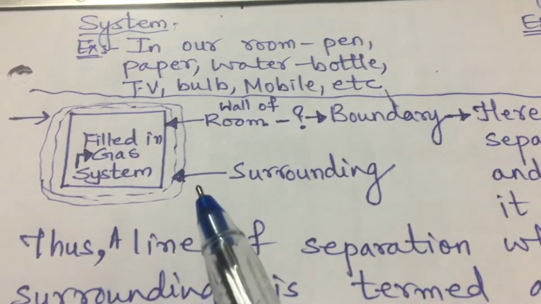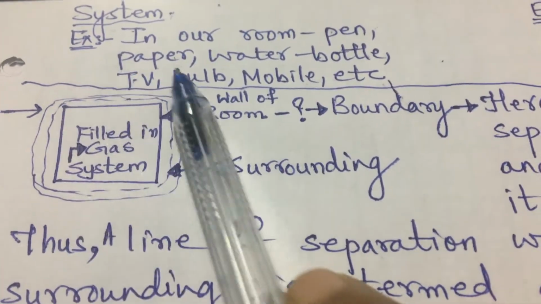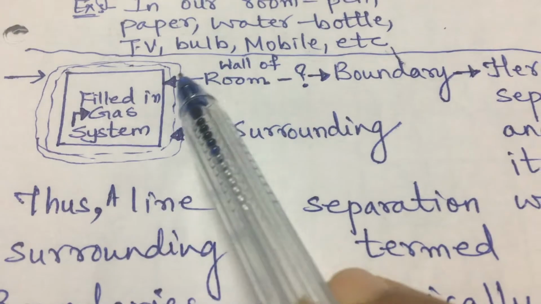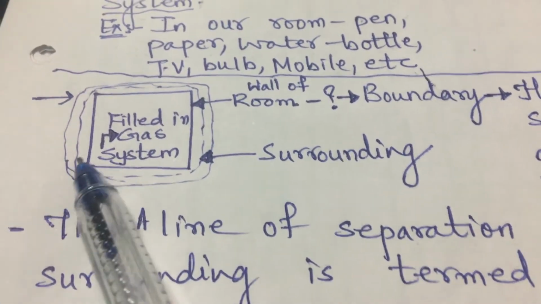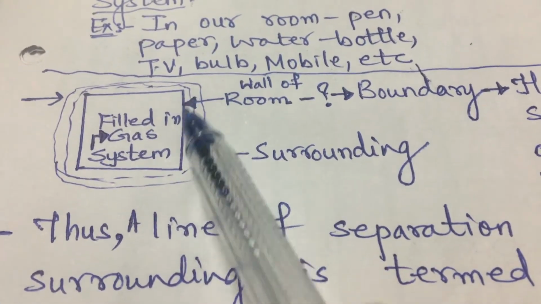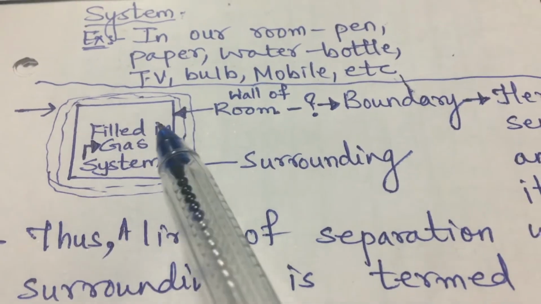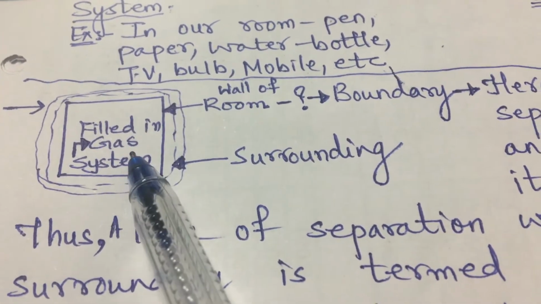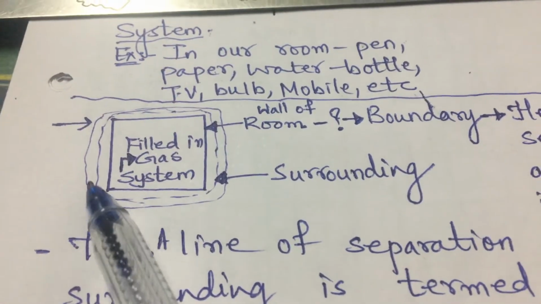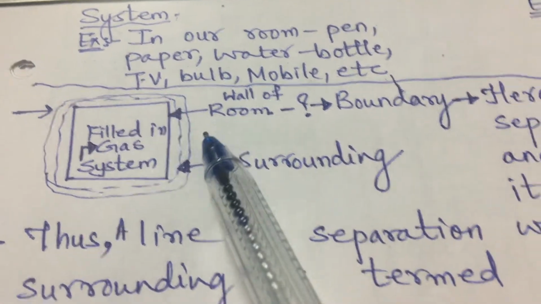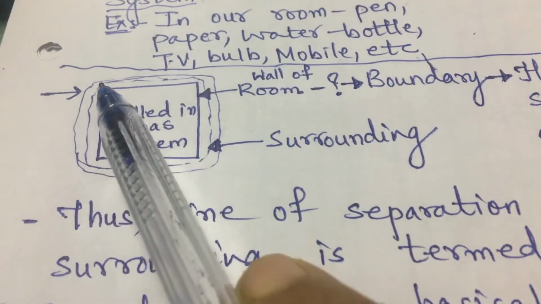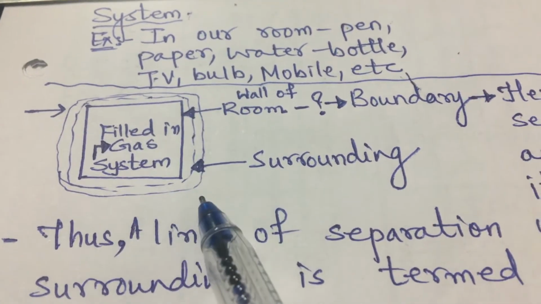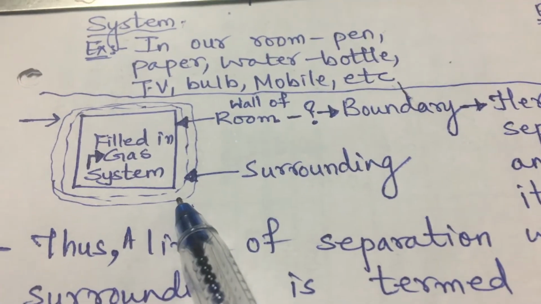Now let us see that this is a room, right? And we can see here a bold line. It is the wall of the room, and inside the room it is filled with gas, and this is the dotted line surrounding the room. It is the surrounding. So what is here?